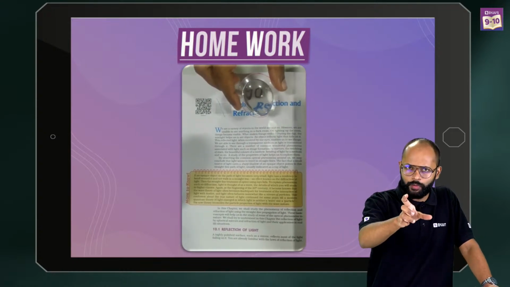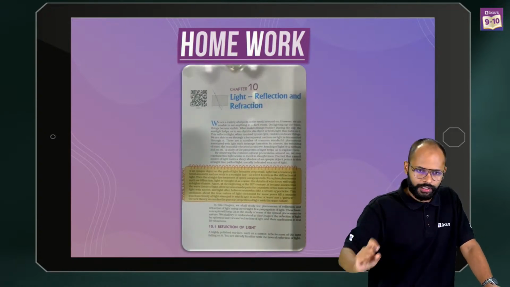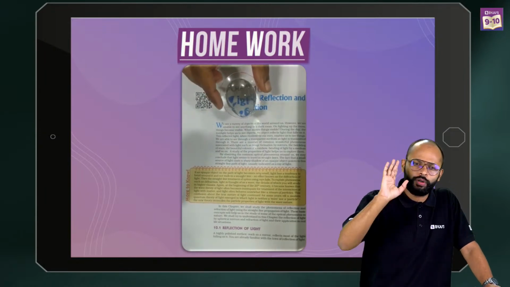Subhash, the 9th concept is finished. Practice is still left somewhere, right? We have not done numericals. That I know. Don't worry, we'll do everything.